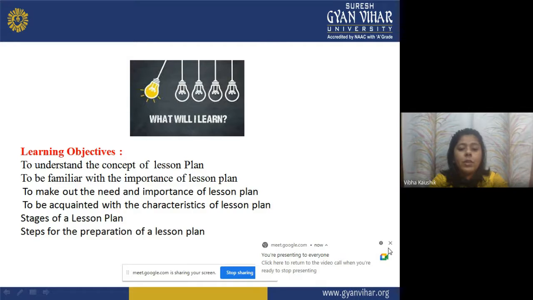To be acquainted with the characteristics of lesson plan, that you will be able to understand these are the characteristics of a lesson plan. Stages of lesson plan means you will be able to know that these are the stages for preparing a lesson plan. Steps for the preparation of a lesson plan, and these are the steps which are necessary for the preparation of a lesson plan.